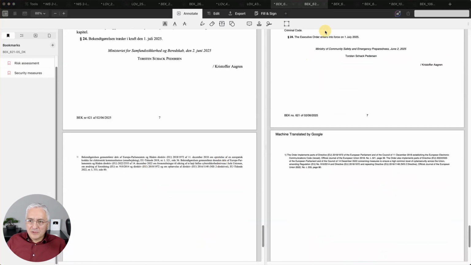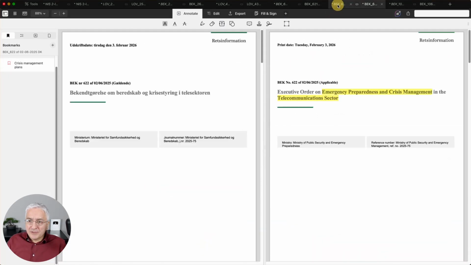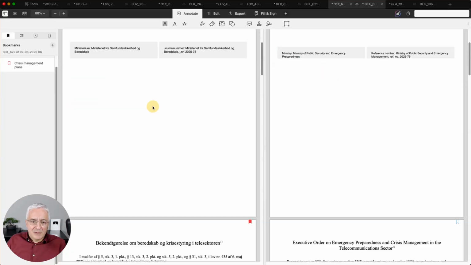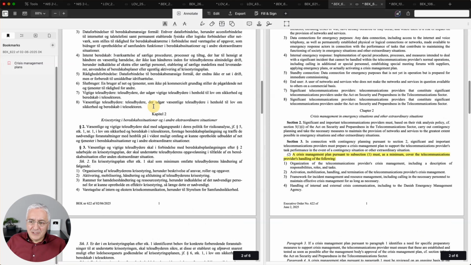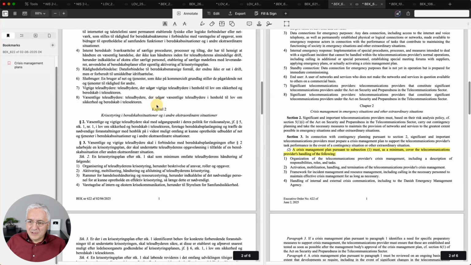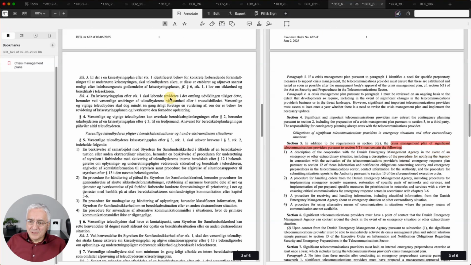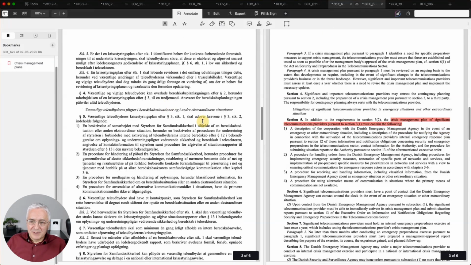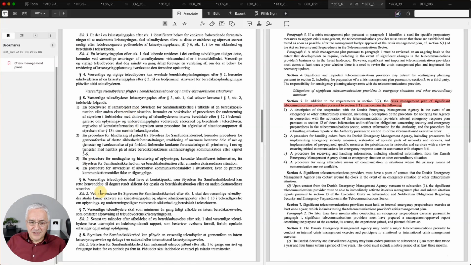Okay, let's move on to the second implementing regulation for telecom sector. This is BEK number 622. It's executive order on emergency preparedness and crisis management in telecommunication sector. And when you scroll down, actually here you'll find this one interesting requirement. And this is basically around crisis management and basically what this crisis management plan needs to contain. So as you can see here, there are several requirements on this crisis management plan.